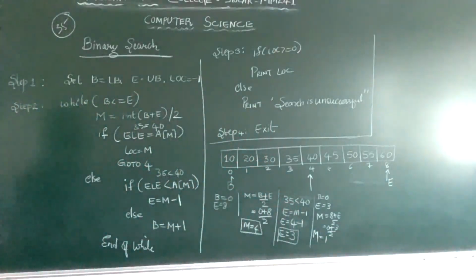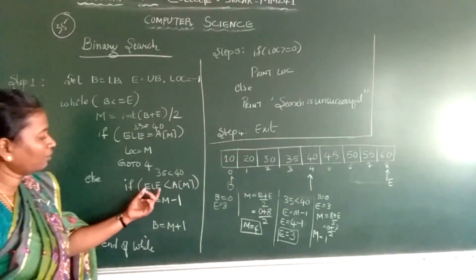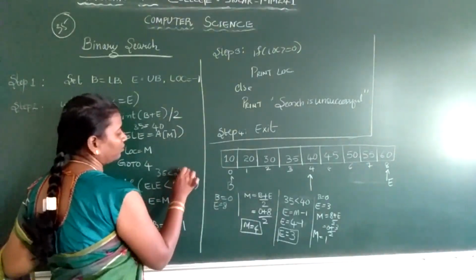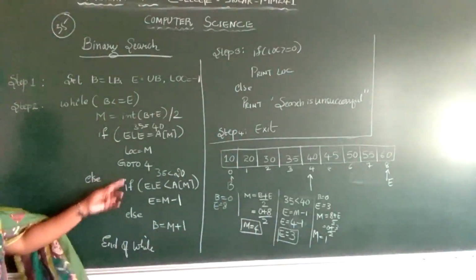So what is A of mid? 20. The element is 35. Is 35 less than or equal to 20? No, the condition is false.